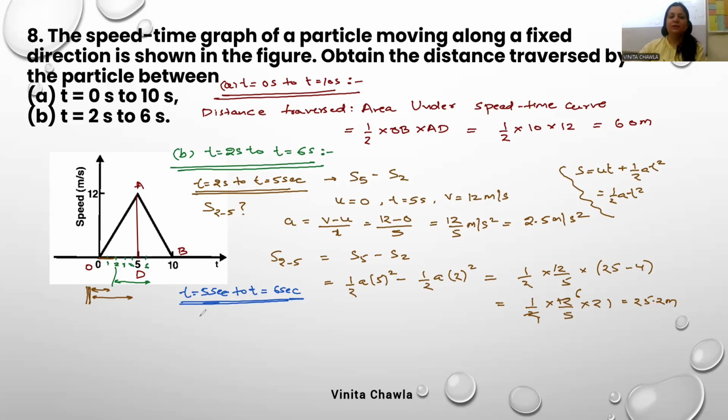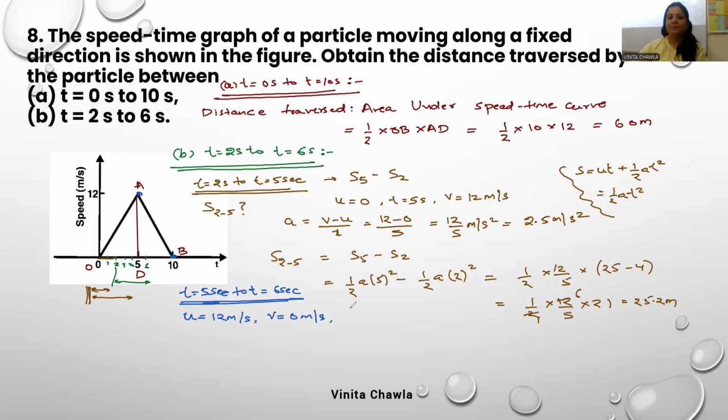What is the initial velocity? This time we'll take initial velocity as 12 meter per second, because the object is here at A. Okay, so initial velocity is 12 meter per second. Final velocity is, after 10 seconds, velocity becomes 0. So we'll take 0 meter per second.